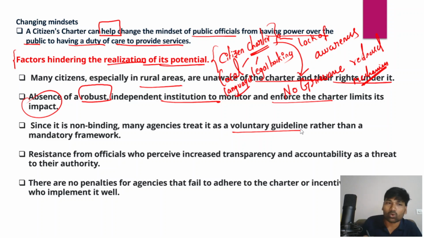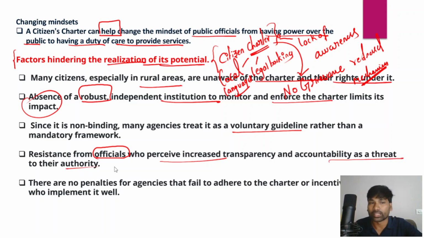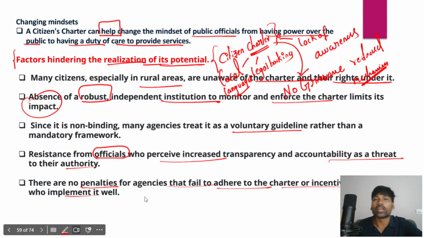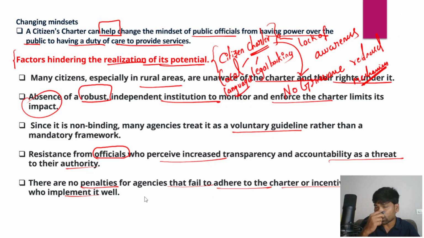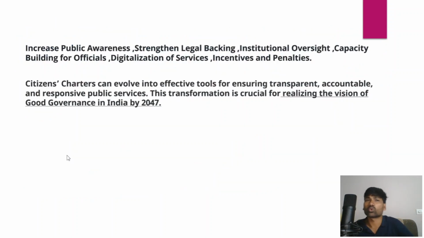And in fact, there is also strong resistance from the officials who perceive increased transparency and accountability as a threat to their authority. And apart from that, there are no penalties for the agencies that fail to adhere to the charter, or incentives for those who implement it well. And even if any organization has been implementing the citizen charter well, government or any other agencies are not rewarding such organizations, so there are no incentives. So this would be another major factor.